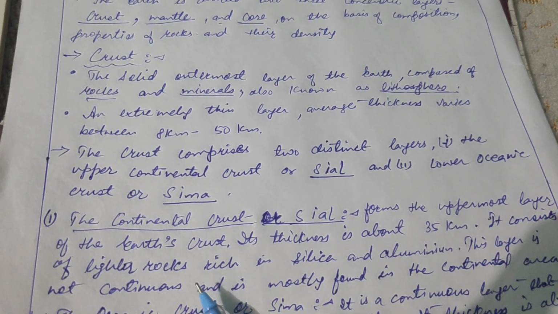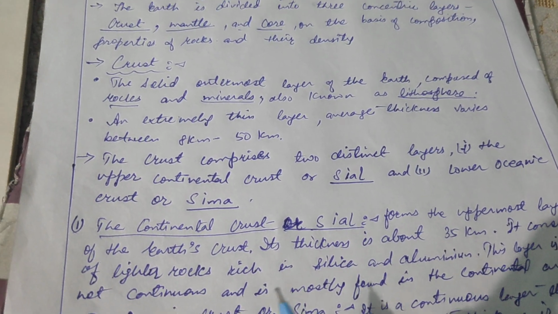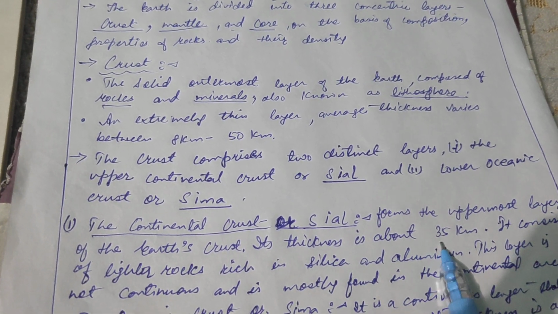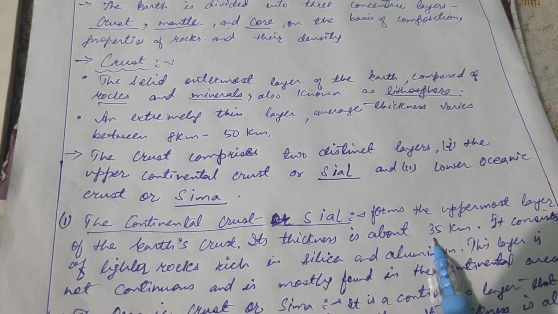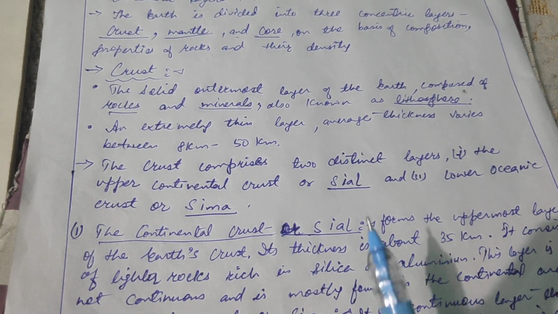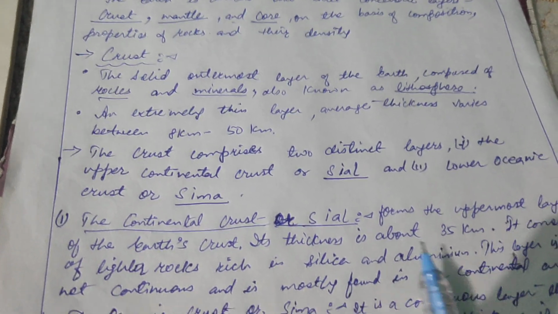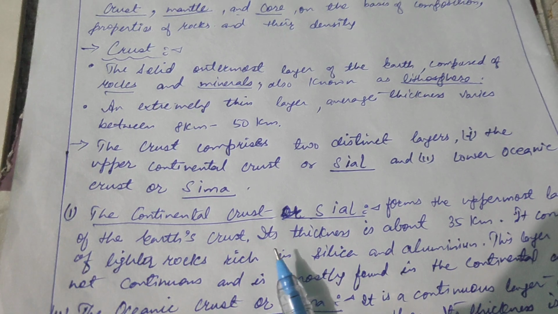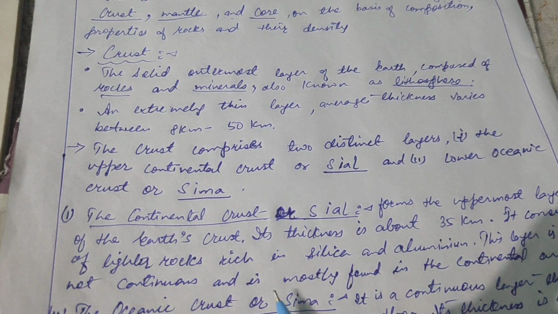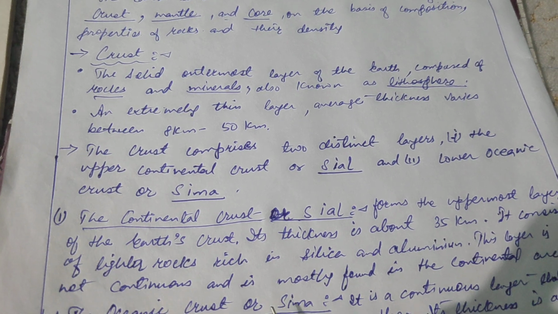This layer is not continuous. It is a rugged layer. The thickness varies. It is about 35 kilometers on average, which means somewhere it may be 30, somewhere it might be 25, somewhere it may be 15, or 10, or like that. The thickness of continental crust varies. For example, on continental crust plains are found, where the height is very less. At that place the thickness will be very less.